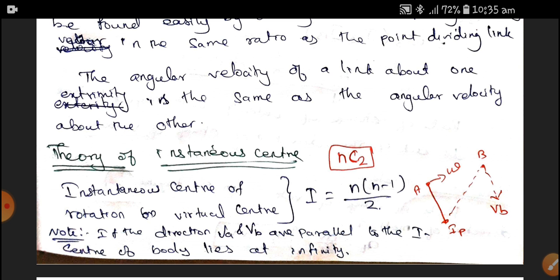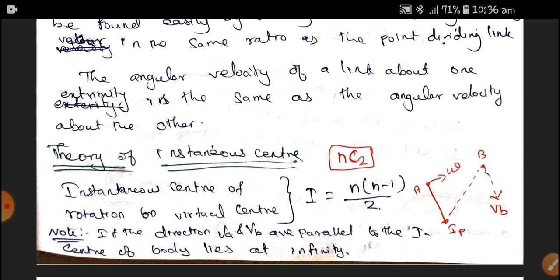For your information, we all know that in our school days there is a huge bell, a huge rod is tied up, and we hit it with a rod, it will ring a bell sound. If you see that, it is a kind of pendulum action. If we knock at a certain point, the rod tends to rotate about the instantaneous center. That is why the instantaneous center is useful for a link which is moving or rotating.